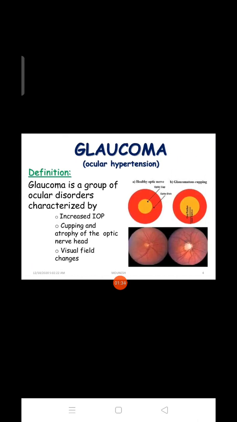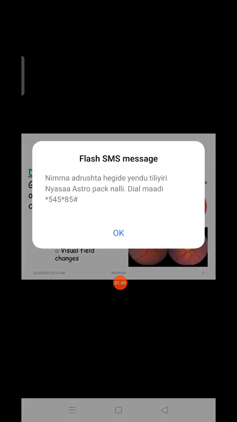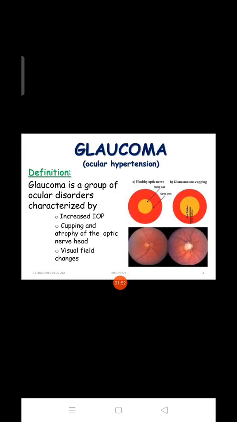Glaucoma is a group of ocular diseases characterized by increased IOP, intraocular pressure, cupping and atrophy of the optic nerve head, and visual field changes. If you define glaucoma, you have to tell these three things. In this image you can see the cupping, atrophy of the optic nerve, and the visual field changes.